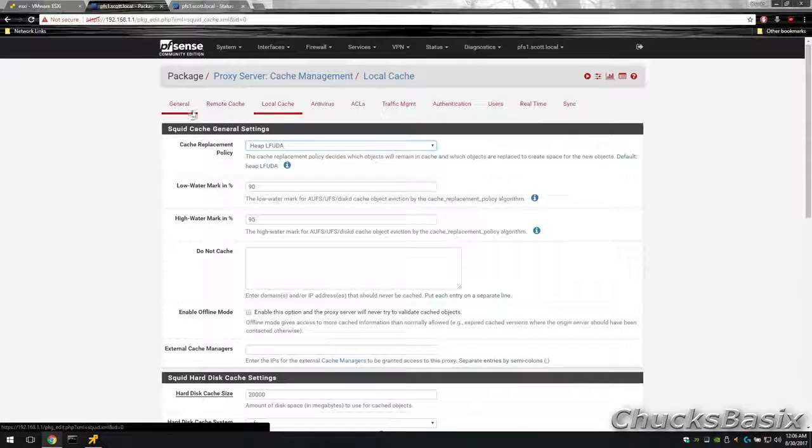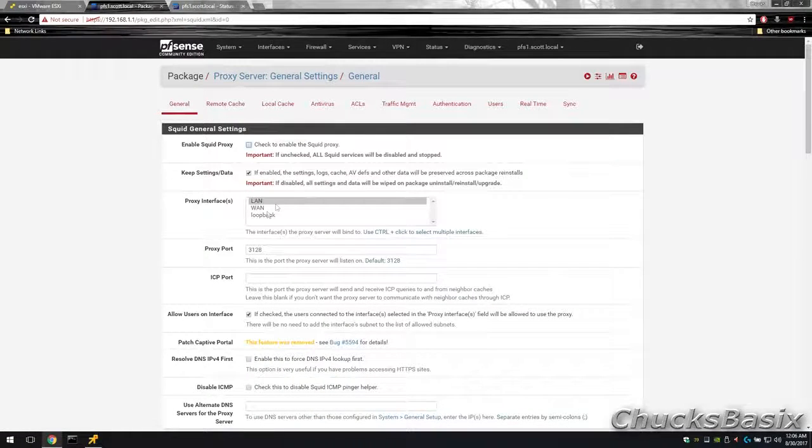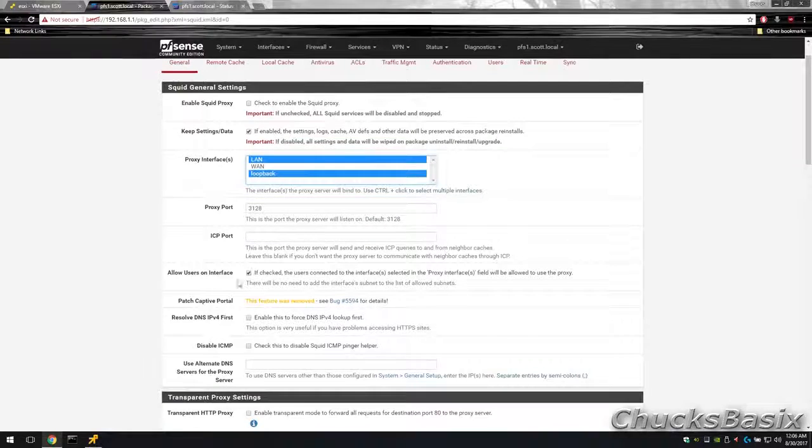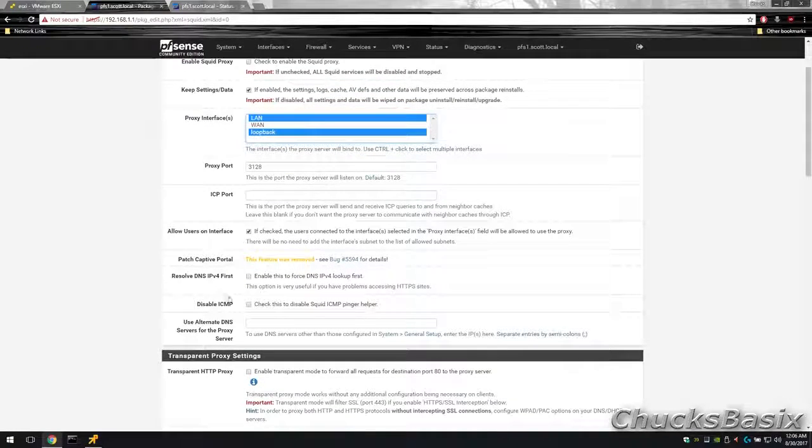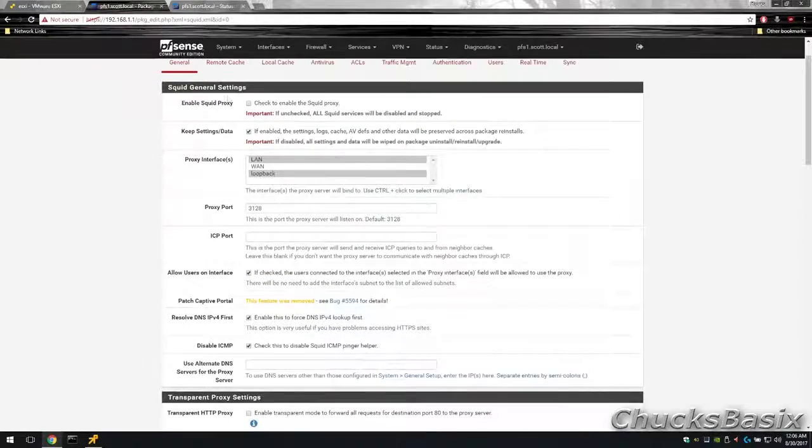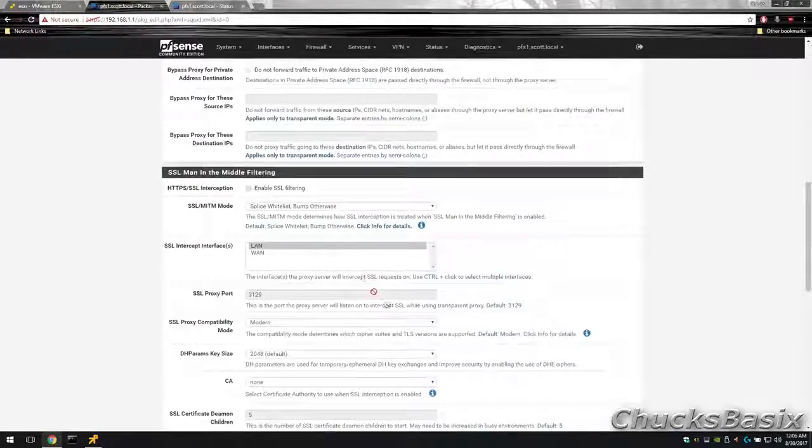Make sure to select LAN and loopback. If you do not use WPAD, then you need to enable the transparent proxy, and you need to also enable your access logs. I suggest also changing the visible hostname to something unique, and then save. Out of habit, I attempted running a command to rebuild the cache index, but it's apparently not needed anymore.